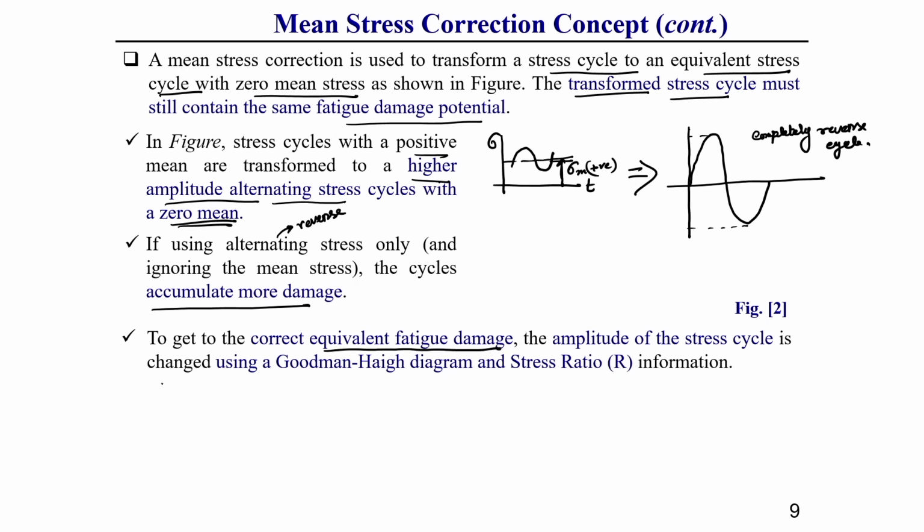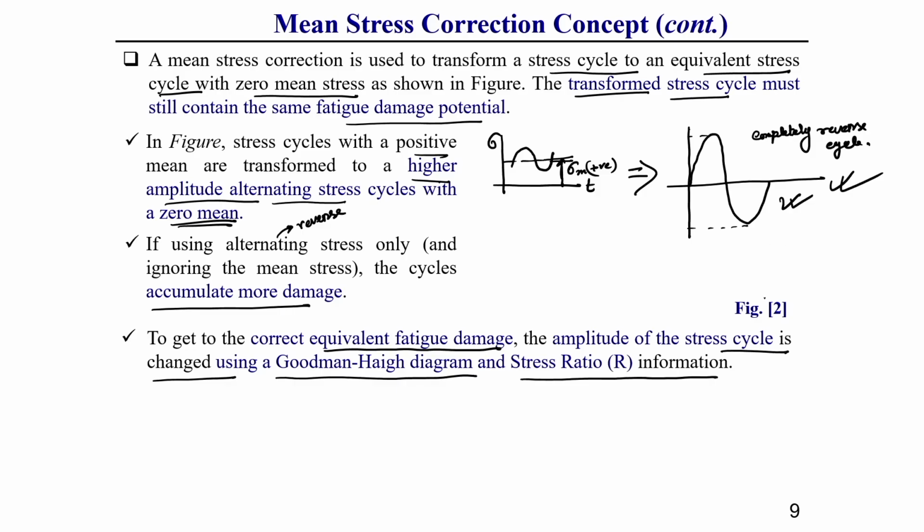That is why here I have written, to get the correct equivalent fatigue damage, the amplitude of the stress cycle is changed using a Goodman-Haigh diagram and stress ratio information. This phenomenon is known as mean stress correction. In figure 2, whatever fatigue damage we get generally gives quite high fatigue damage compared to fluctuating types of loading, if we directly convert these.